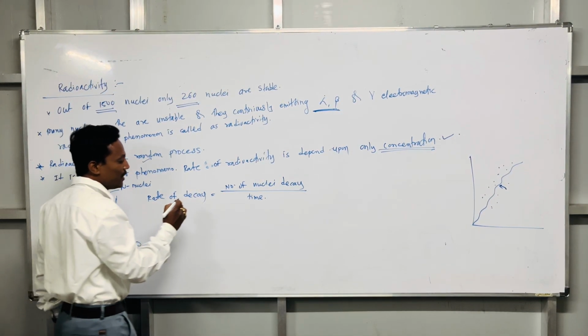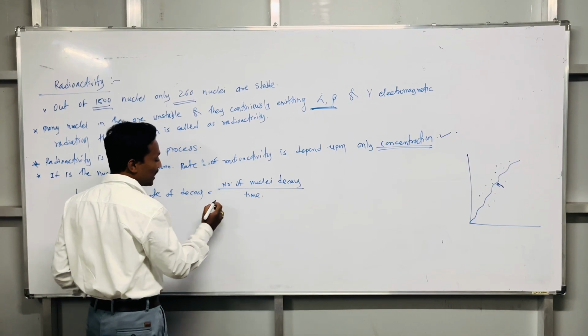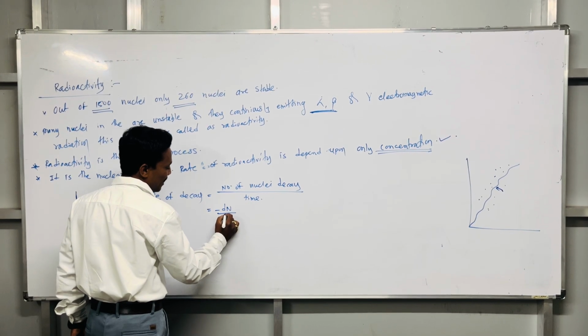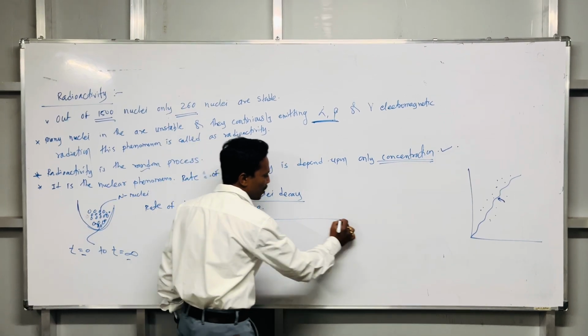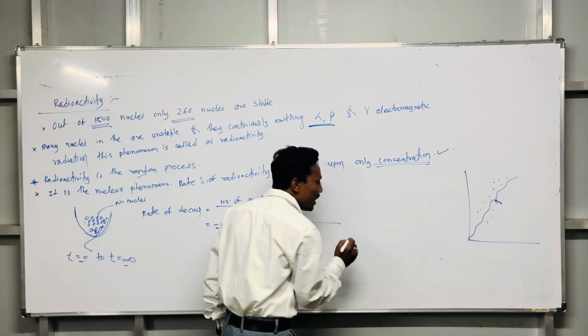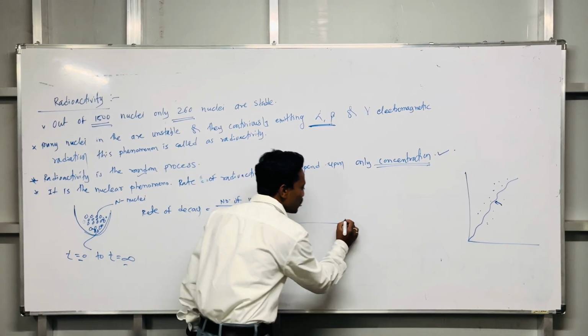So rate of decay is equal to number of nuclei that decay. आता काही न्यूक्लियर डिके झाले म्हणजे आपण त्याला मायनस dN divided by dt. So what is dN and dt? प्रत्येक गोष्ट आपण त्याची चिरफाड करणार आहे, काही विषयच नाही. dN इज काय? Extremely small nuclei that get decayed. dN means what actually?